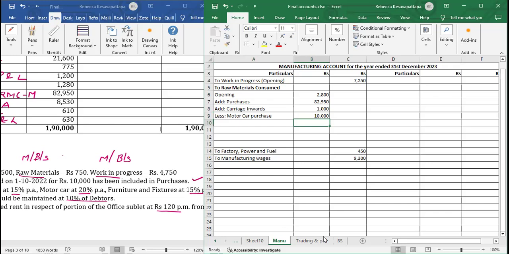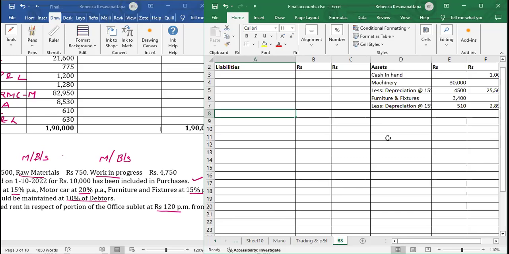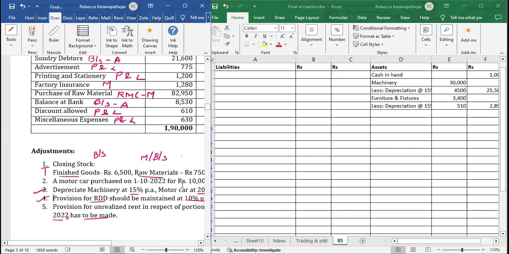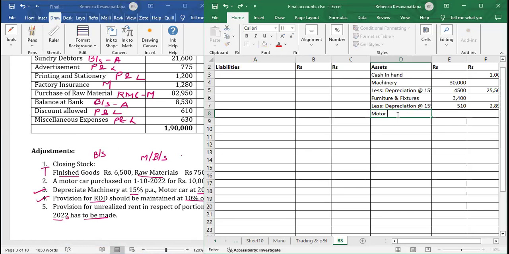Second effect will be, we'll go to balance sheet and write here motor car. Just now we saw motor car was purchased for 10,000.